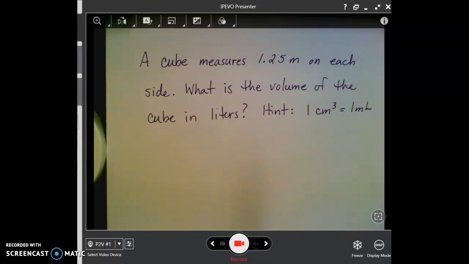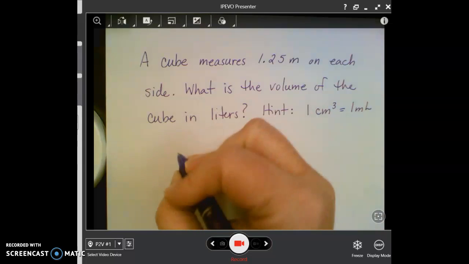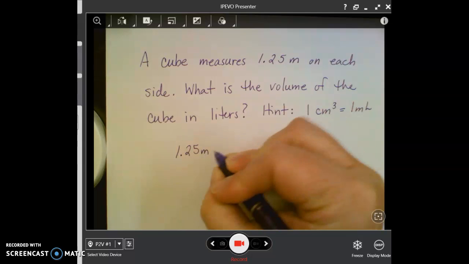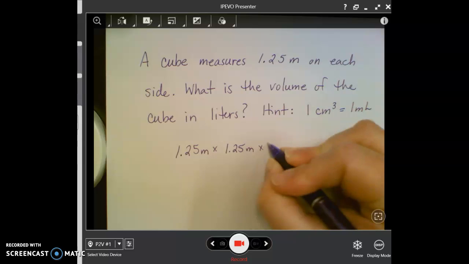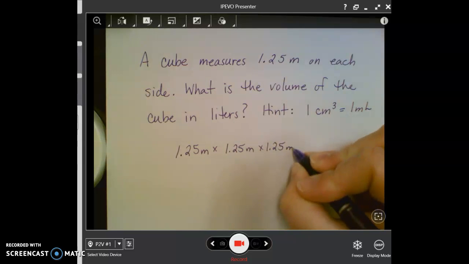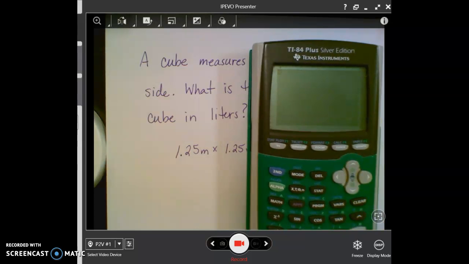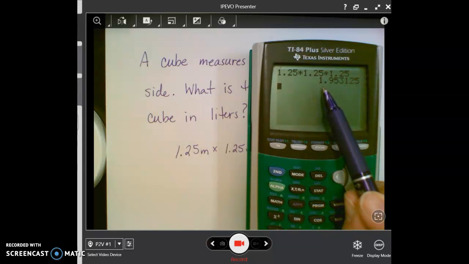So the first thing I'm going to do is figure out the volume of the cube in cubic meters. So I chose a cube because the math is a little bit easier. So I've got 1.25 meters times 1.25 meters times 1.25 meters. Length times width times height, that's going to give me a volume. And I get 1.95, and I'm going to round that to 3 digits, and we'll talk about that when we talk about significant figures a little bit later.